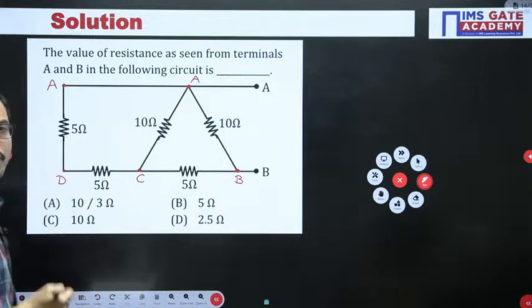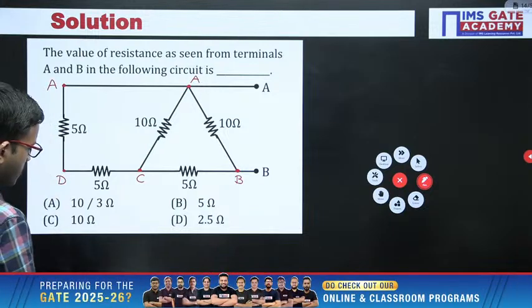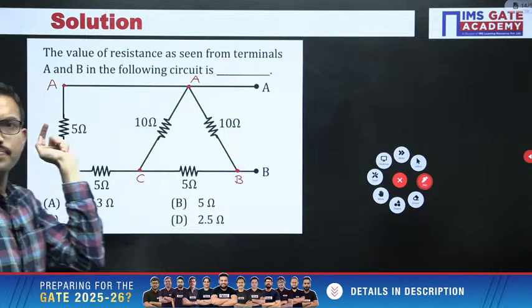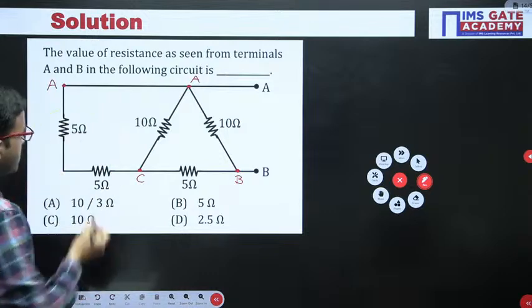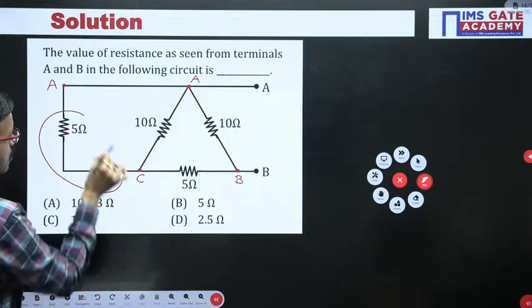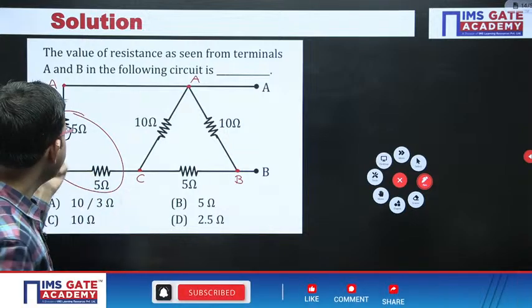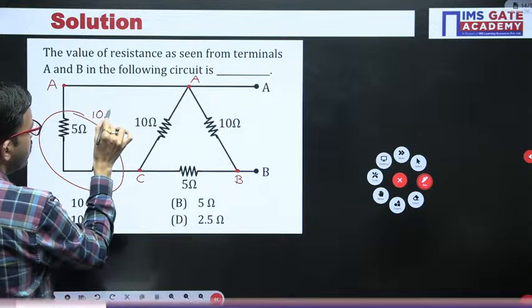No problem. Now you can observe between A and C. This node D I am removing. Between A and C you can observe these two resistors, 5 ohm and 5 ohm, are connected in series. In series we can add the resistors, 5 plus 5, that is 10 ohm. I am writing this step.